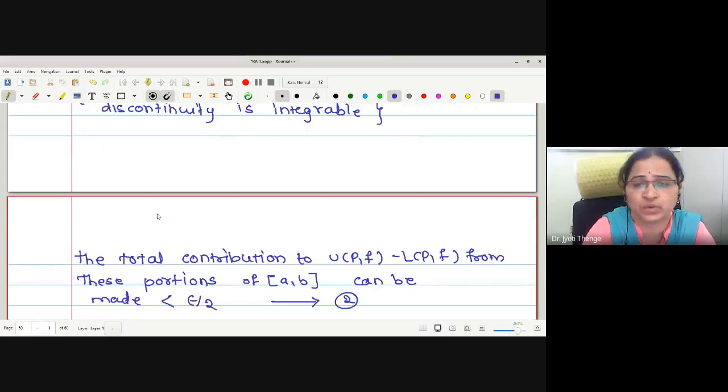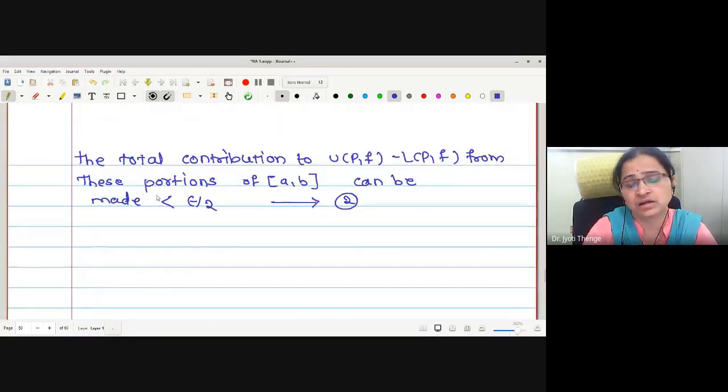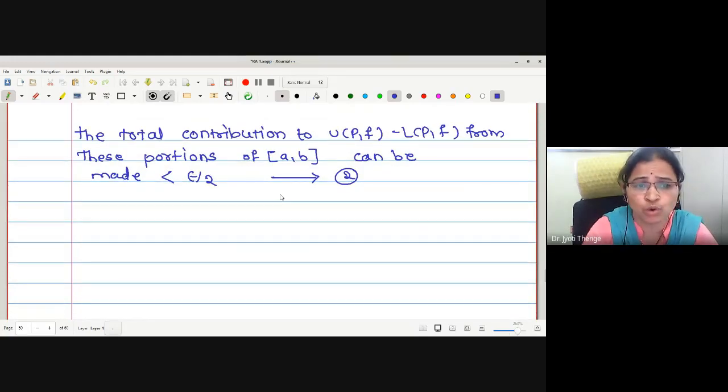Now, by equation number 1, the total contribution by the subintervals containing limit points is epsilon by 2, and the total contribution to this difference by the remaining portion of the closed interval is epsilon by 2. Thus, what will be our total contribution?